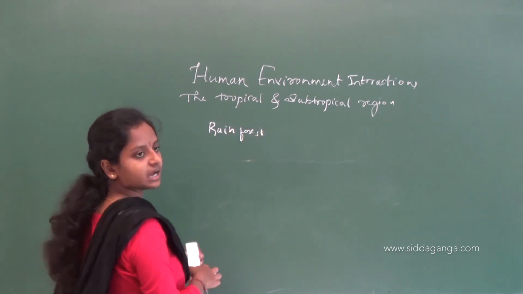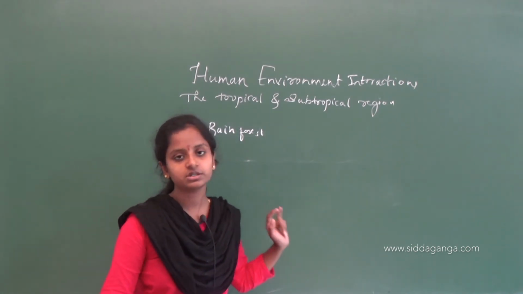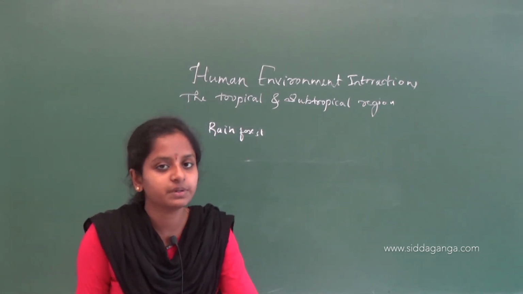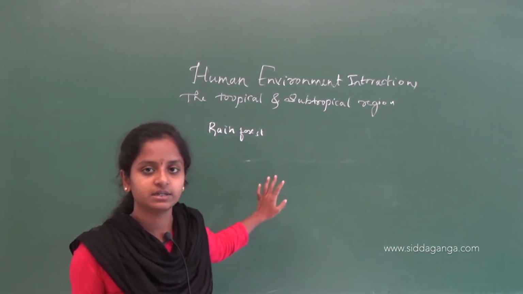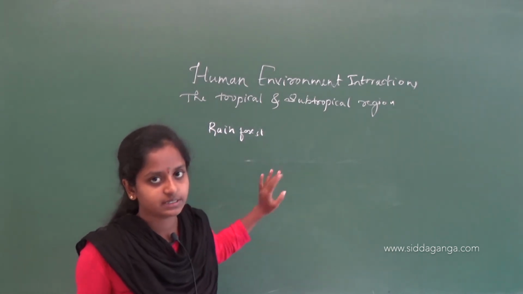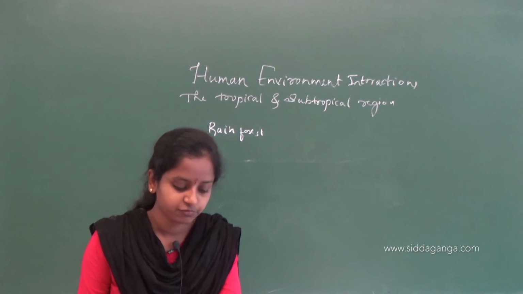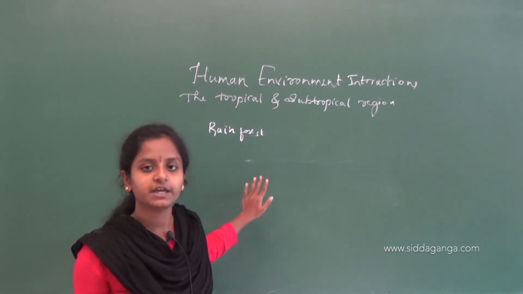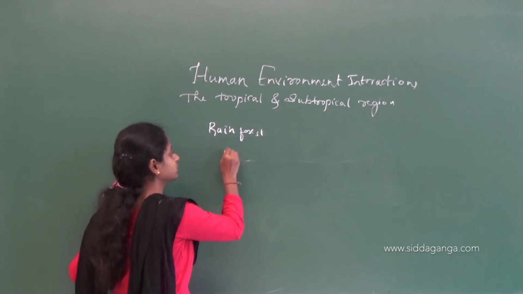We have seen that it rains every day in the Amazon river basin. So we can see the forest there, that is rainforest. It rains heavily in the region, so thick forests grow. Because of the heavy rain, there will be thick forest growth.